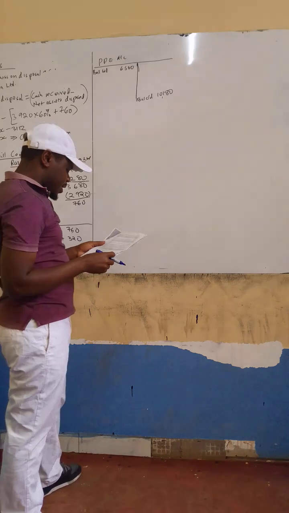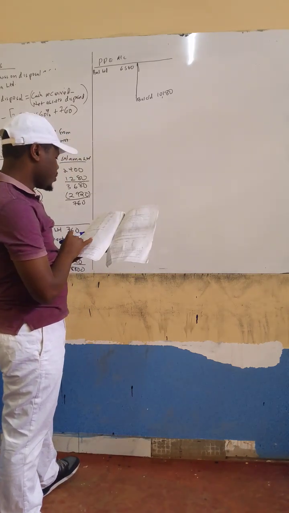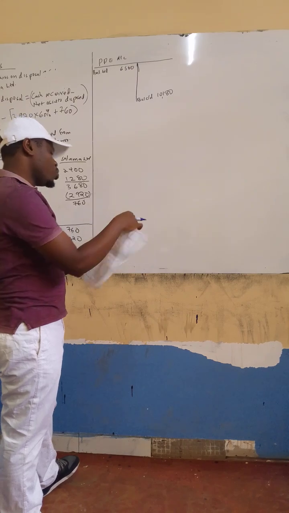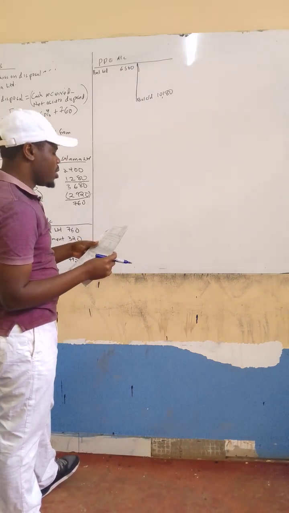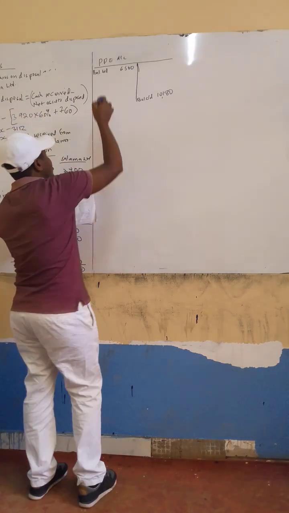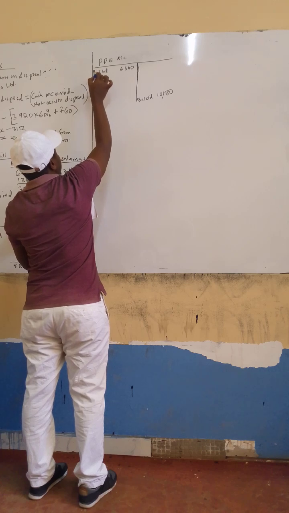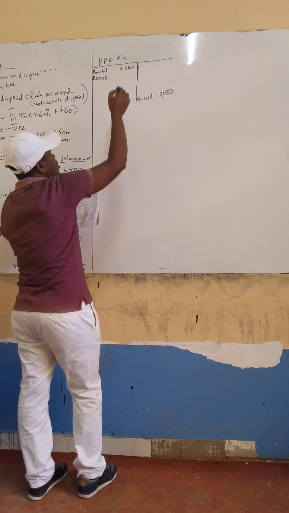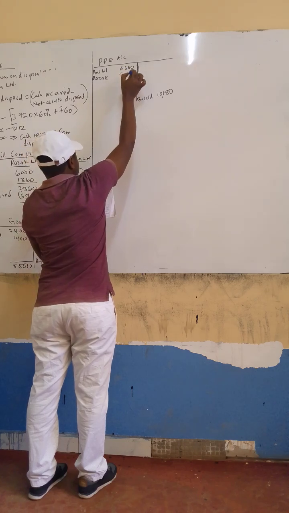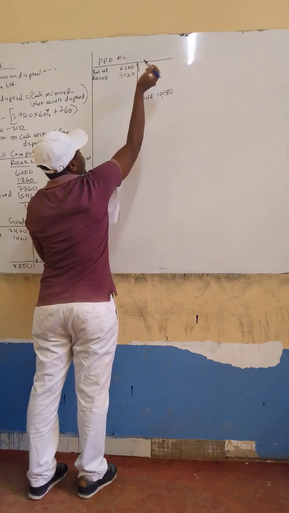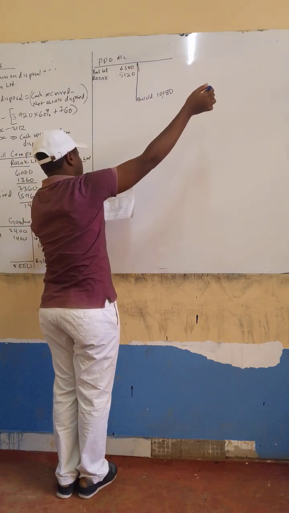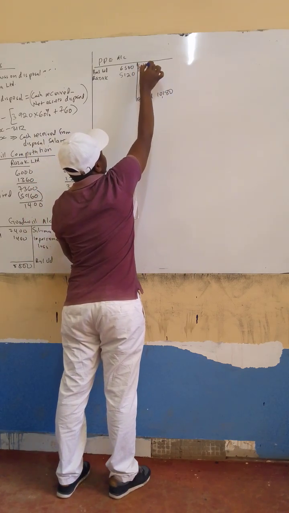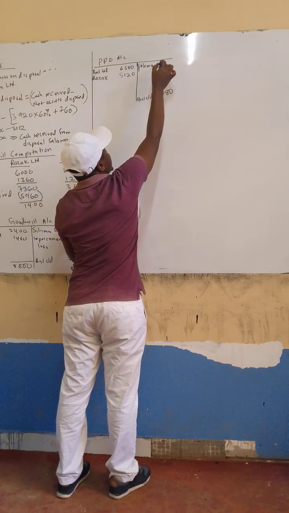And then they're telling us that in note number 2, when they were acquiring Razak, they also bought some property, plant and equipment. The property, plant and equipment for Razak was 5,120. And when they were disposing Salama, they also sold some PPE worth 2,900.